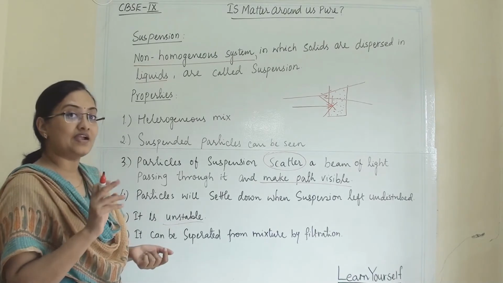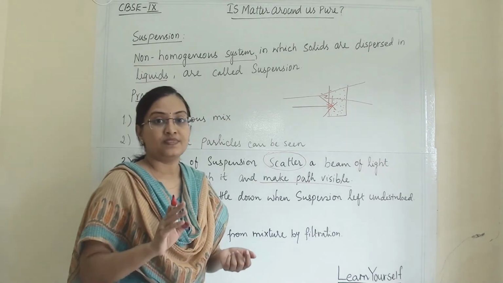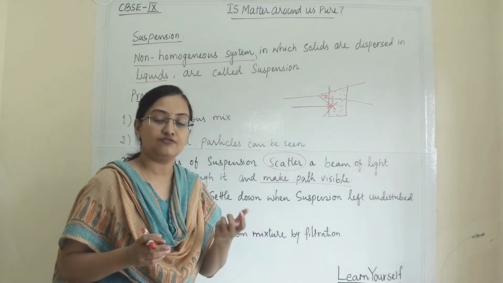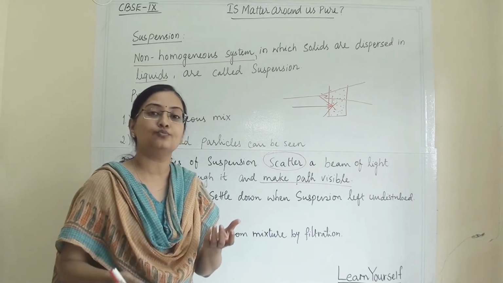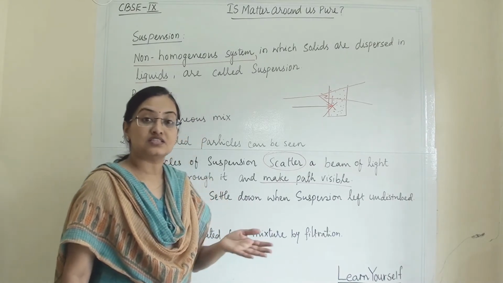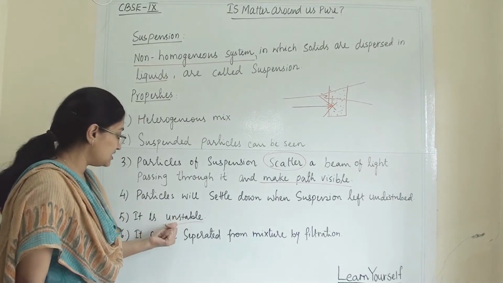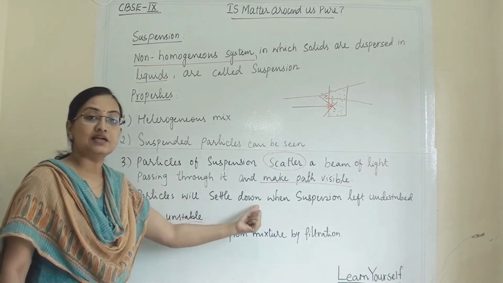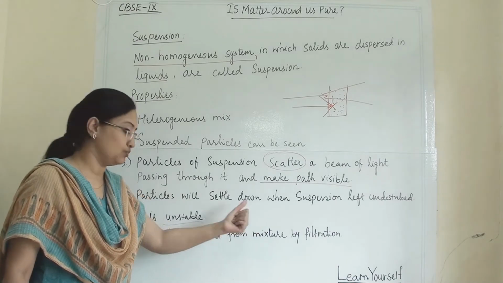But when you add salt to water, after some time it will still remain dissolved. If you want to separate it, you have to perform evaporation. Otherwise you cannot separate the two. Here, this is not a true solution, it is unstable and it will separate on its own.